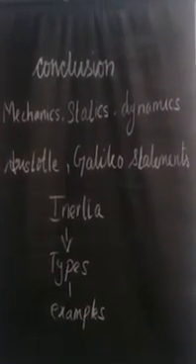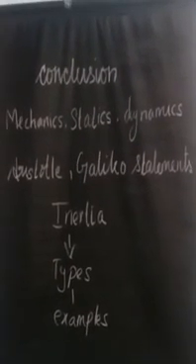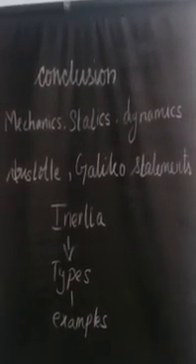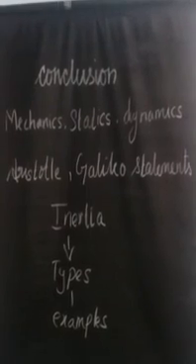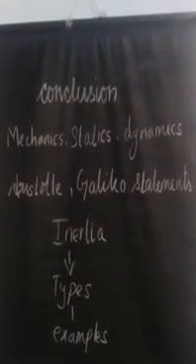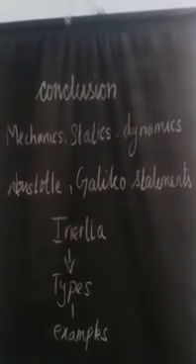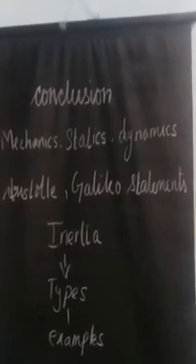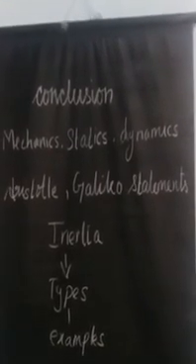Okay children, in today's class we have learned about a few terms like mechanics, statics, dynamics and its types. Next, we came to know about the views given by the two scientists, Aristotle and Galileo, about motion. Next, we learned the most important topic, inertia, its types and its examples.